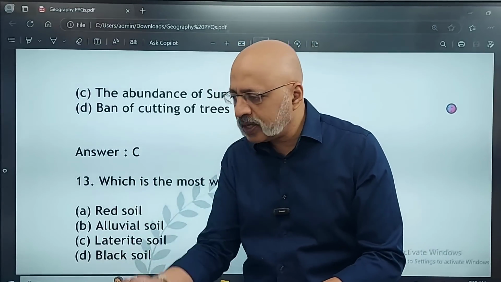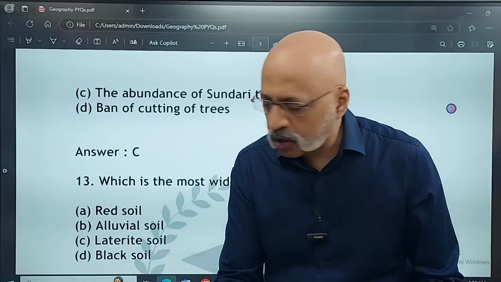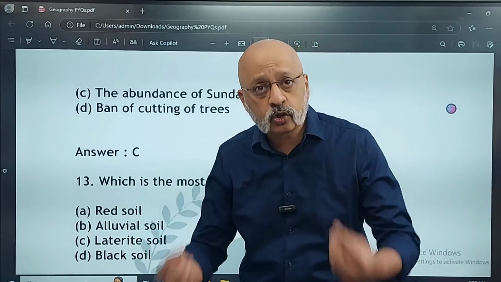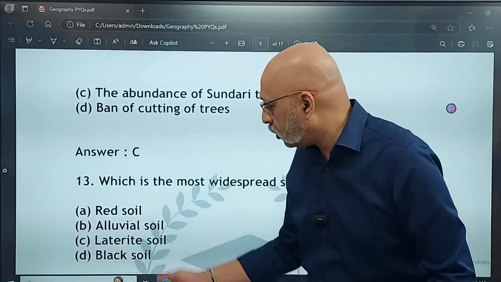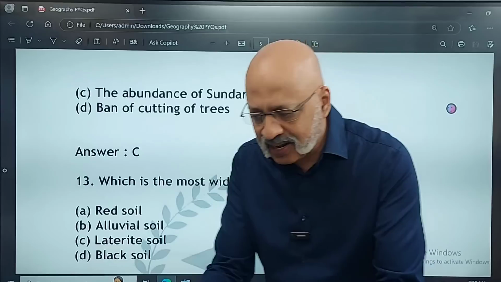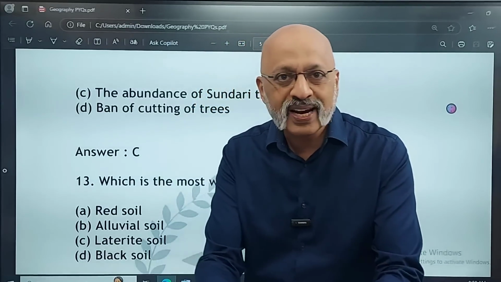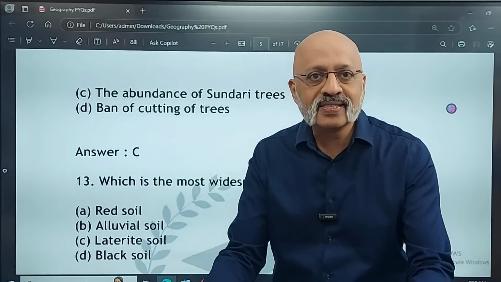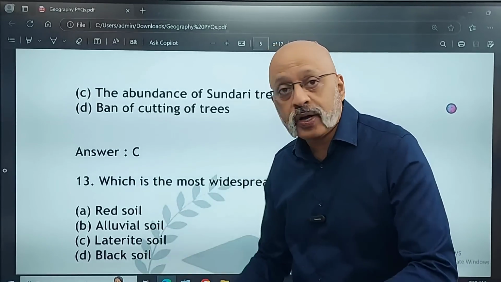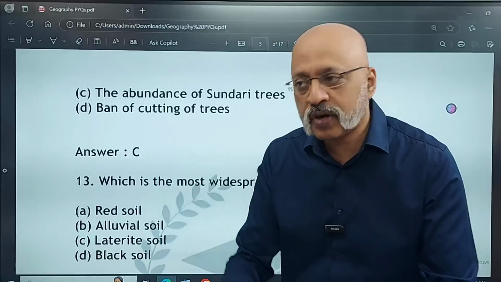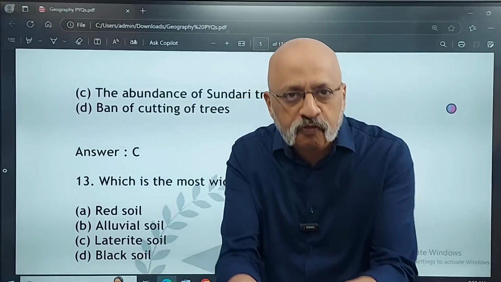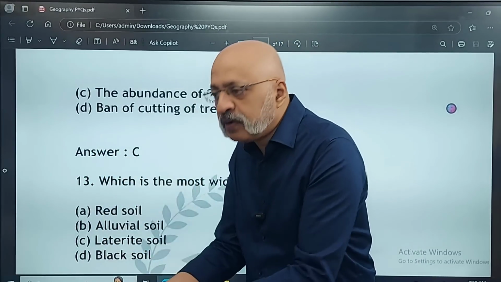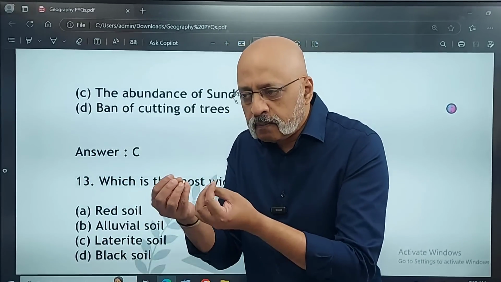You need to make students feel the texture of how an alluvial soil feels, how a black soil feels. I have done that, so I know black cotton soil, if you touch it, it stays damp, and it is very thick and very clayey. Alluvial soil is much more, you can feel the sense that it is something very fertile. Red soil is different both in texture and in terms of color. So you need to make the students feel the texture, be it coal, be it different forms of coal, or the iron ore.